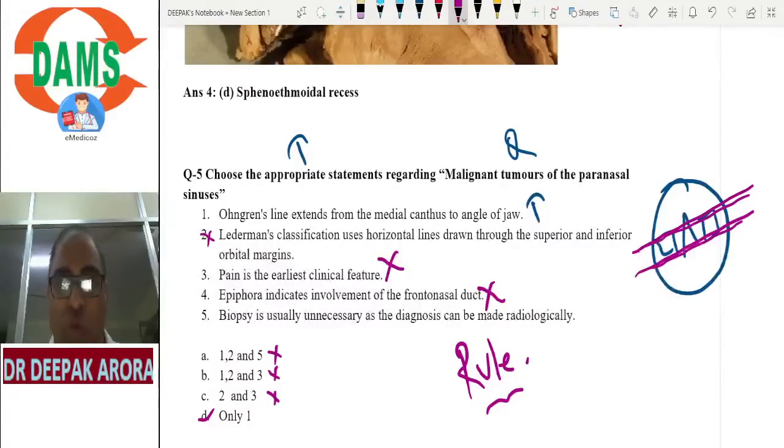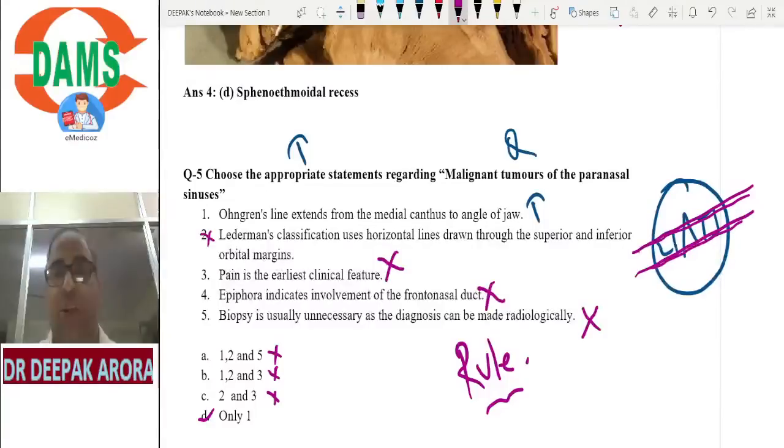Look, beta, a smart student will get an awesome rank in the Central Institute. Central Institute is easy to crack if I compare with NEET. Honestly, I'm telling you, try to apply your common sense. Biopsy is unnecessary as a diagnosis is made radiologically. Not at all. We have to confirm squamous cell carcinoma on histopathological examination. So option 5 is again a false statement. Clear? So this is the motive of giving this MCQ. Okay, beta, make a habit of ruling out the option.